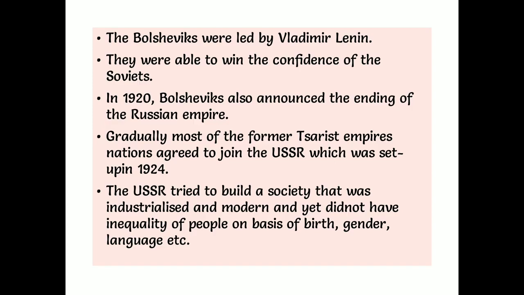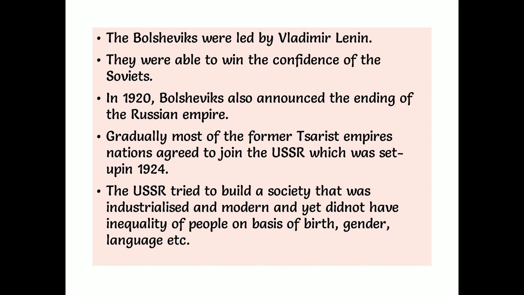And gradually most of the former Tsarist empire nations agreed to join this USSR. Previously we have discussed it in this video only. Countries like Ukraine, Uzbekistan, all those countries wanted to join the USSR. In 1924, the USSR was formed.